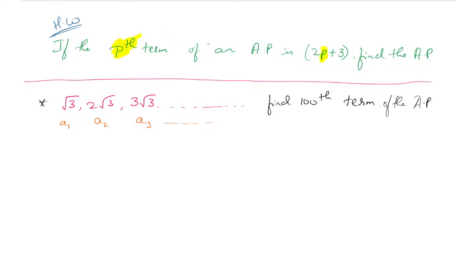The first term is root 3. Root 3 can be written as 1 root 3. Remember, root 3 can be written as 1 root 3, because along with root 3 there will always be a 1. So the D value can be found easily.